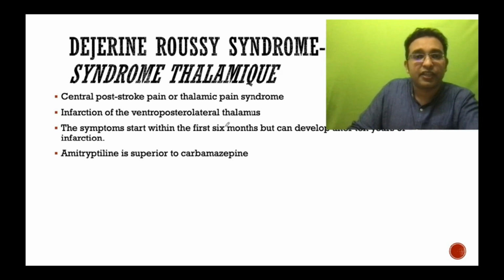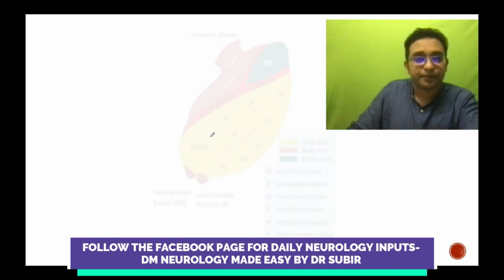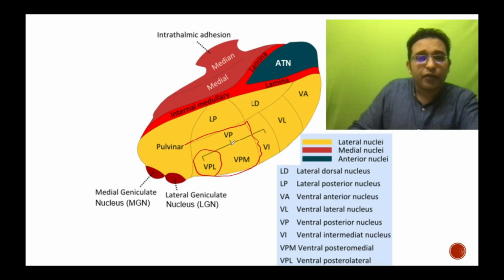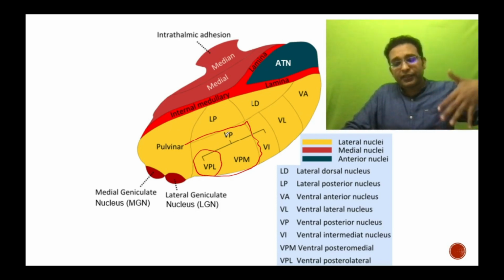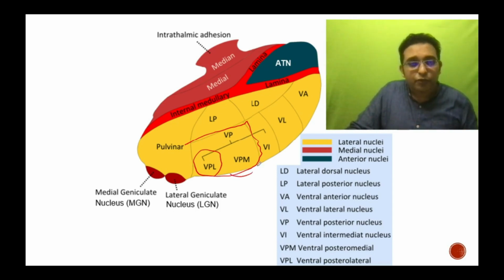So this is the Dejerine-Roussy syndrome. The drug of choice is amitriptyline, then we go for carbamazepine. If you have seen a few of my lectures freely available on YouTube, the Fine Neurophilia series, we have briefly discussed the various nuclei of the thalamus: the VPL nucleus, which takes sensory inputs from one side of the body, except the face. That is the ventro-posterolateral nucleus, and from the face it is the ventro-posteromedial nucleus.